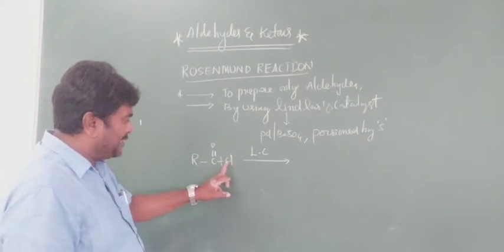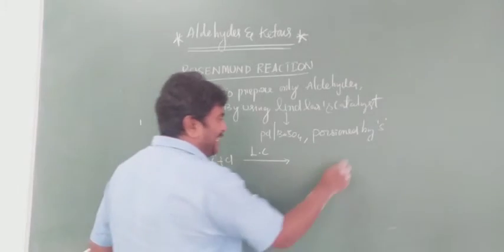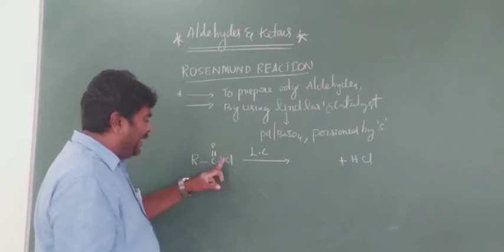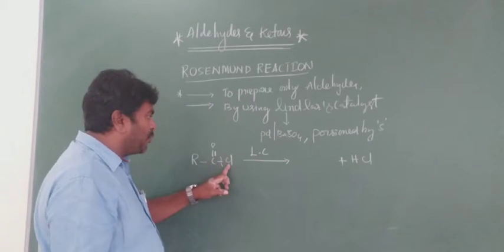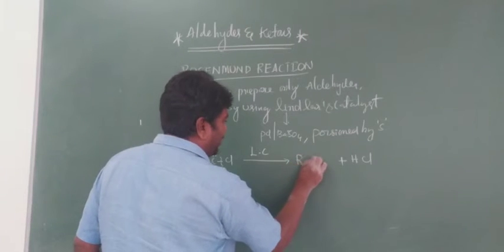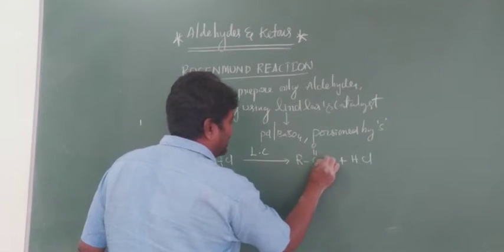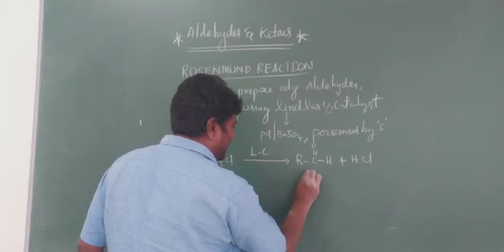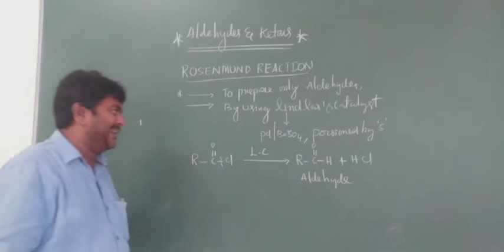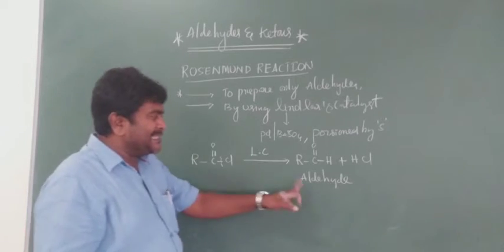One hydrogen combines with the Cl to form HCl. Then the Cl place is occupied by H, giving R C double bond O H. This is an aldehyde, a very important aldehyde.